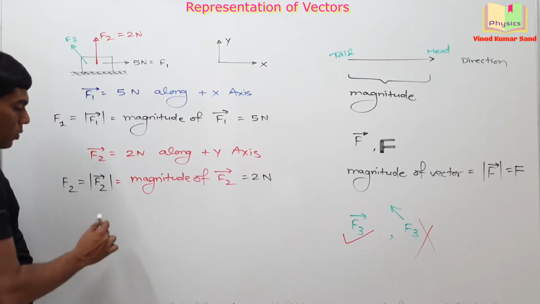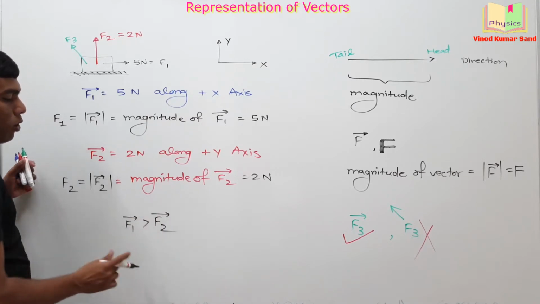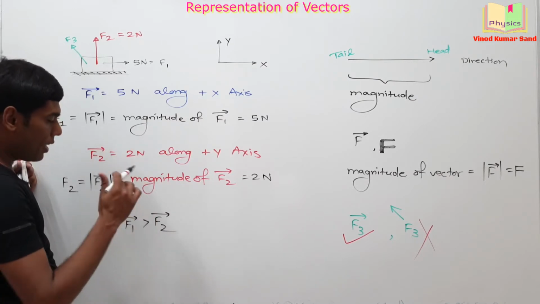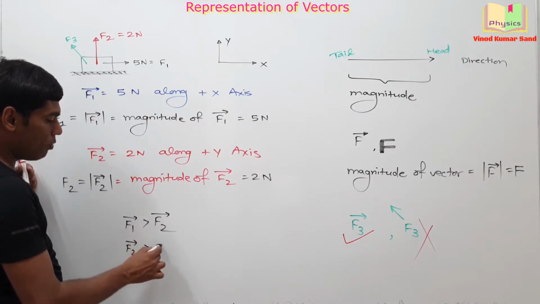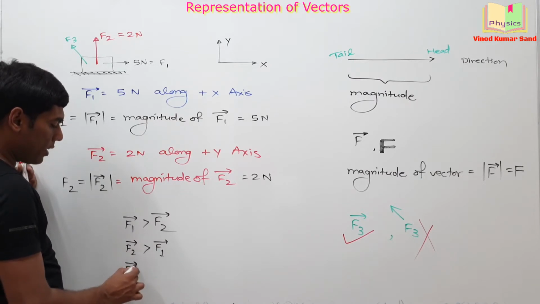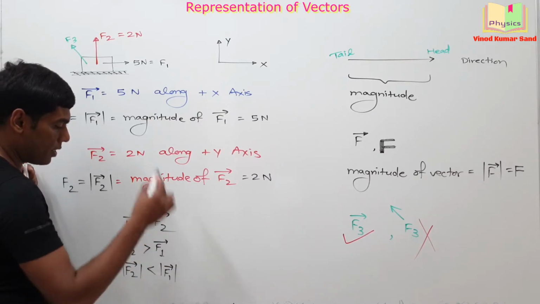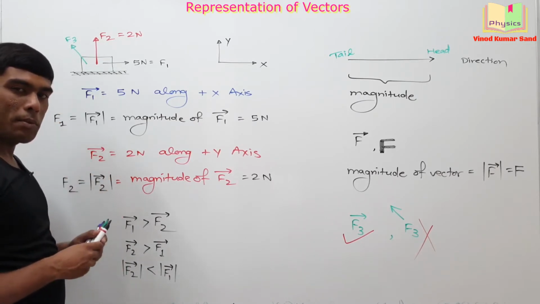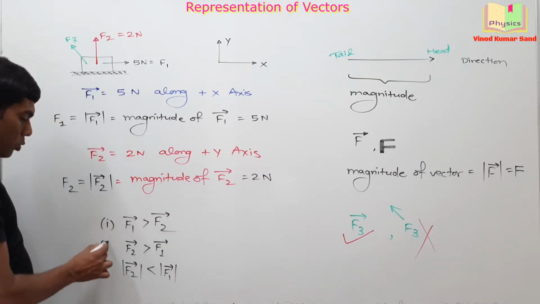Suppose I ask you, F1 vector is greater than F2 vector, true or false? Think about it and then post your answer in the comment box. I am writing a few more questions. F2 vector is greater than F1 vector. Mod of F2 vector is less than mod of F1 vector. Do your calculations, think about them and then post your answers in the comment box. Here are 3 questions for conceptual understanding.